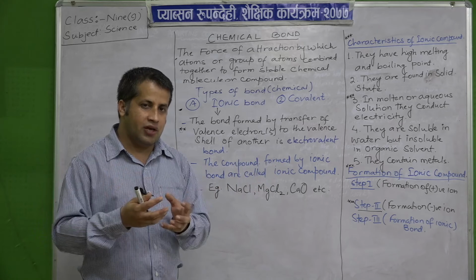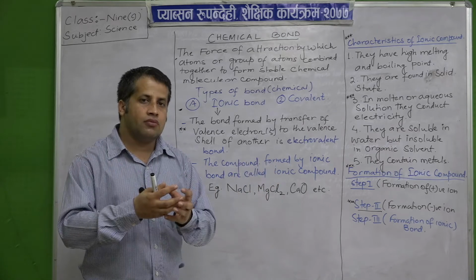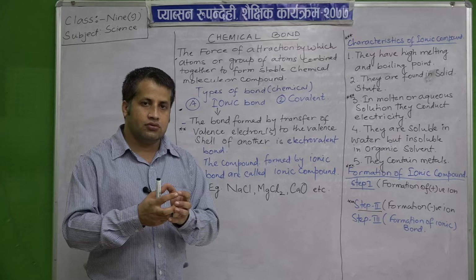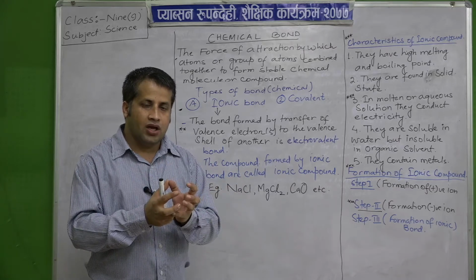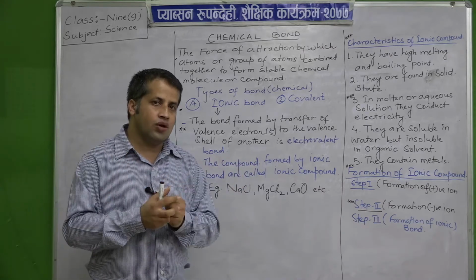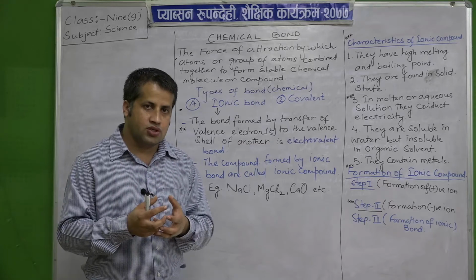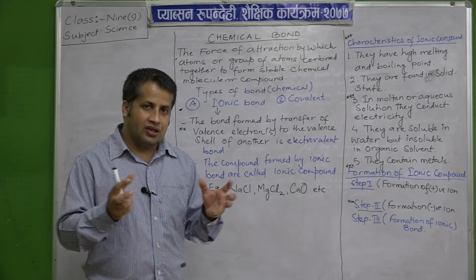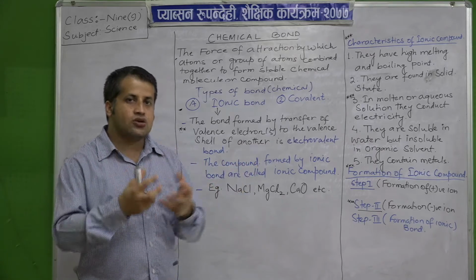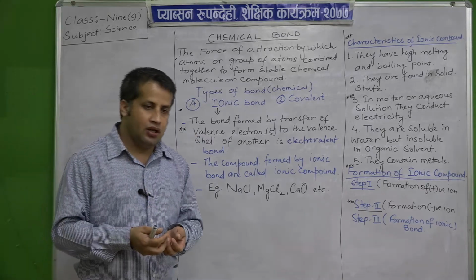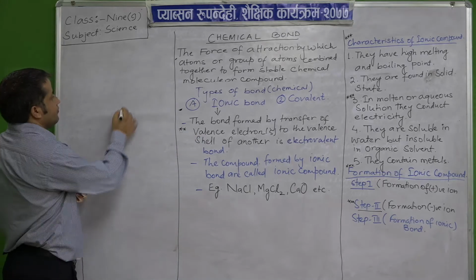So these two elements may come together and form a compound. They form a group, and that group is held together by an electrostatic force, and this force is known as a chemical bond.